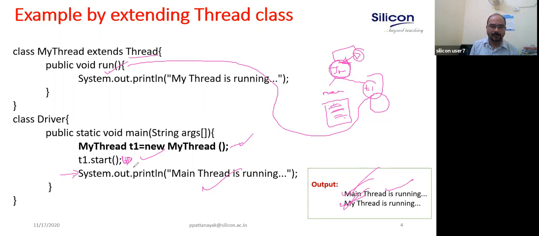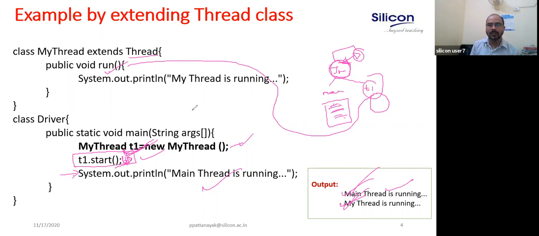So let me repeat. The moment you invoke t1.start, that means the thread is created. You want to start the thread. That means it is in runnable state. The thread is in the ready queue, waiting for the processor. Once the processor is free, if your OS assigns this thread, that means the thread is in running state.